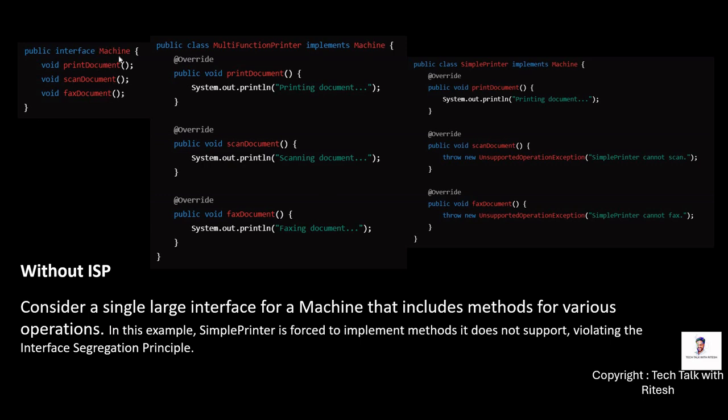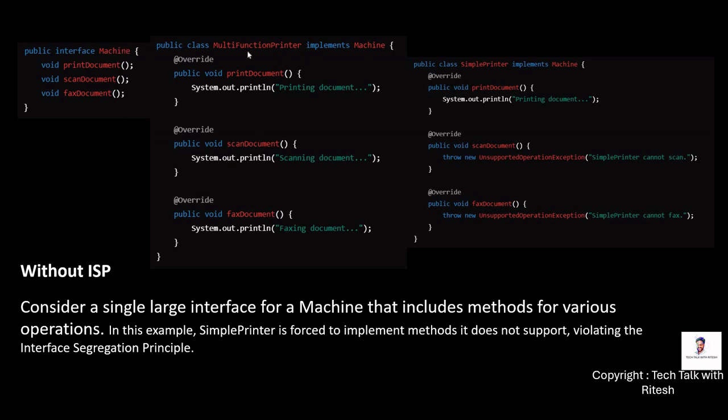So for example, this is the interface. This interface Machine has these methods: print document, scan document, fax document, and these methods need to be overridden by any class which is going to implement this interface.